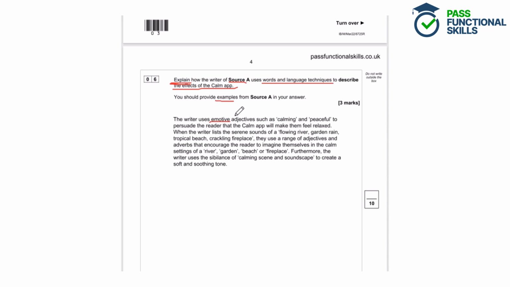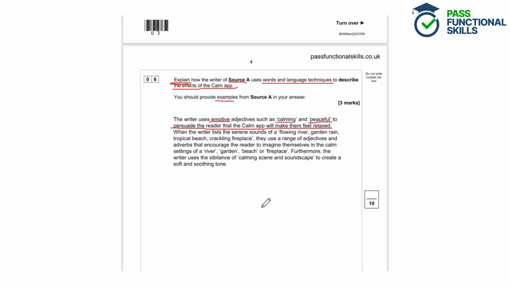That's any language that makes the reader feel a certain emotion, or any language that refers to emotions. So we've got some examples here. We've got calming and peaceful, and these are direct quotes from the text. And then the student has gone on to describe and explain how the writer has created an effect using this technique. So these words persuade the reader that the car map will make them feel relaxed. So that is the effect that's being created there, the effect of the car map.